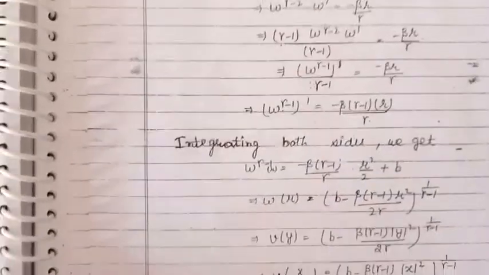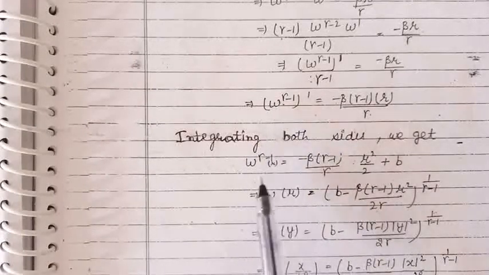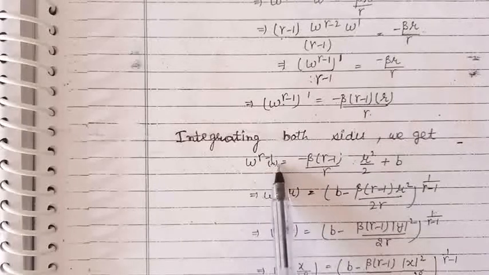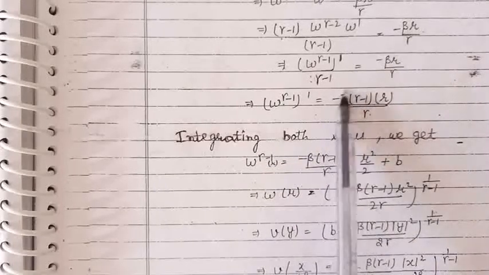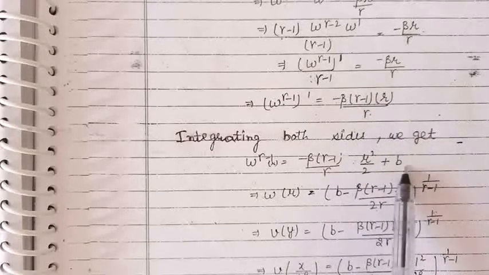Now let us integrate both sides with respect to r. So this becomes w^(γ−1) is equal to, this term is constant, integration of r will be r squared by 2, and B is the constant of integration we have taken.